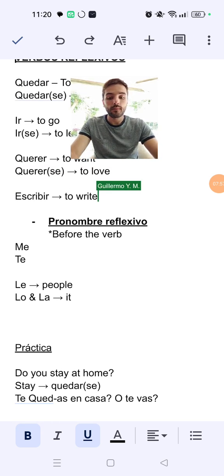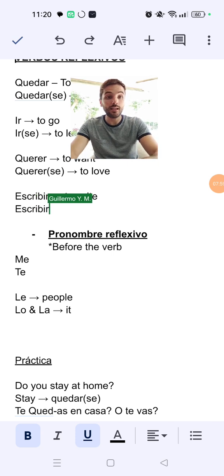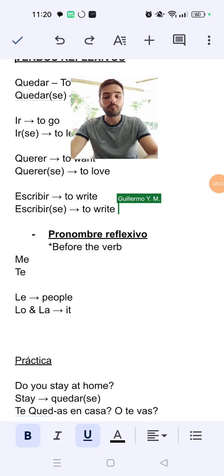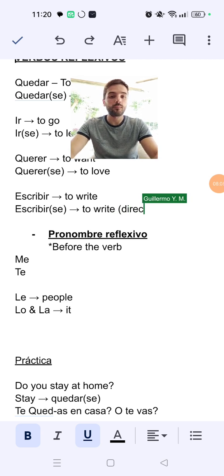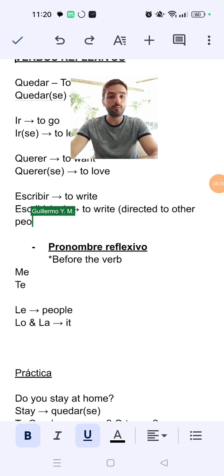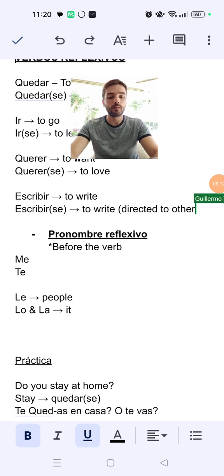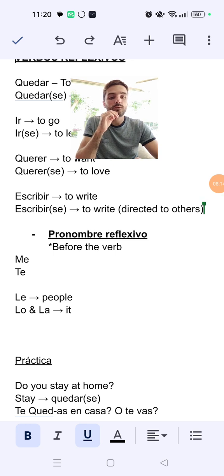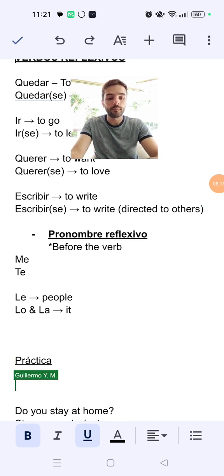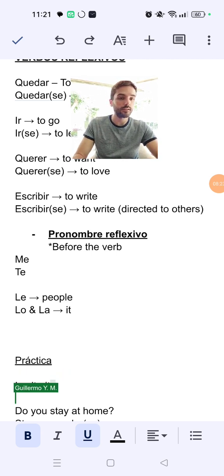And then escribirse also means to write, but directed to other people, or directed to others. So if I want to write, for example, I write it, right? Like I write the letter, I write it.